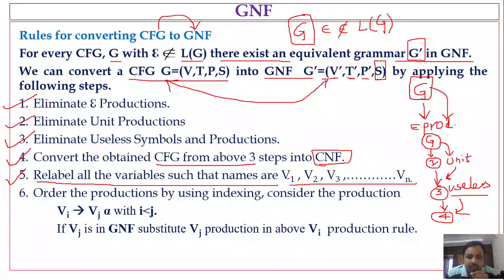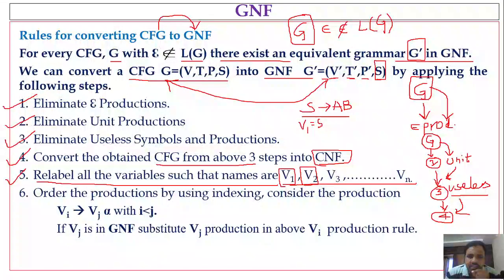The first variable or first non-terminal should be assigned the name V1, the second variable will be assigned the name V2, V3, and so on up to Vn. Let me consider a grammar in CNF. We only assign names to variables, in sequence. So if you consider S going to AB, here it is in CNF, so we have to assign the V1 value to S.